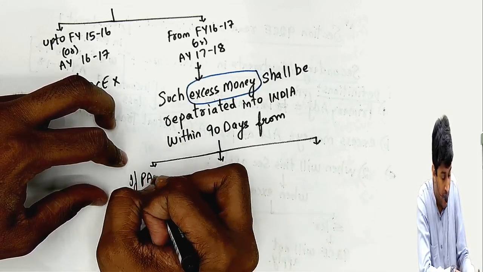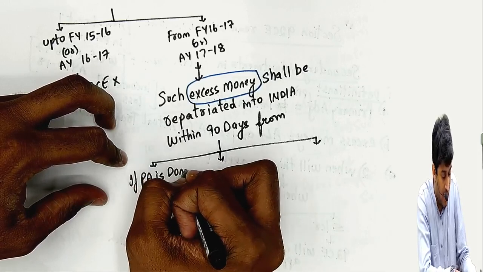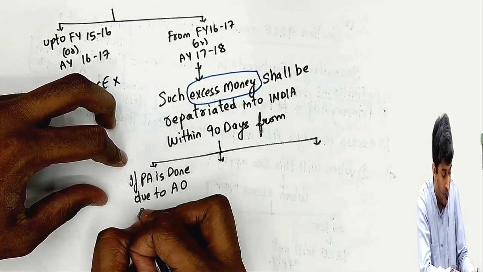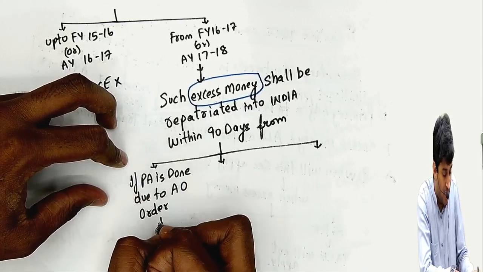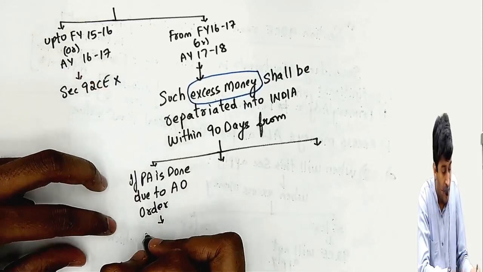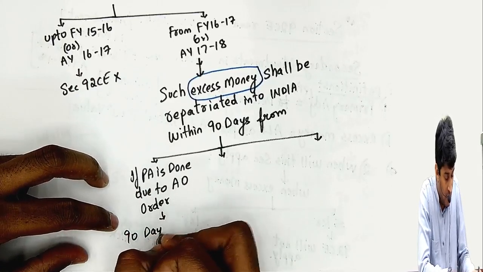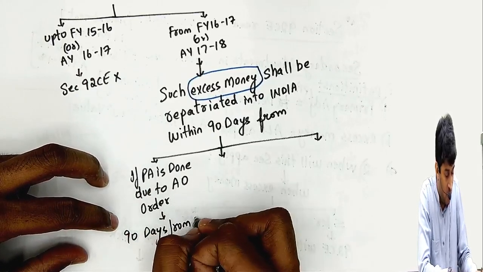if primary adjustment is done due to AO order. PA means primary adjustment, and it is done due to the AO order, 90 days from the order of AO.